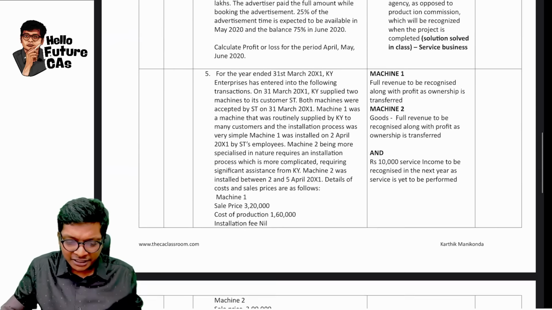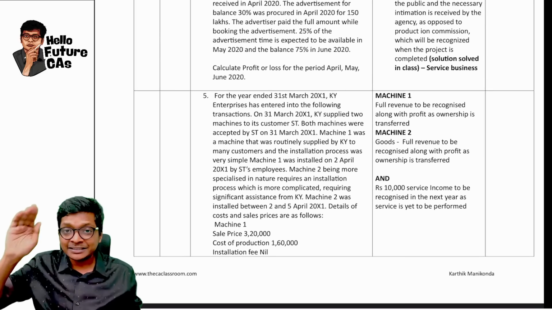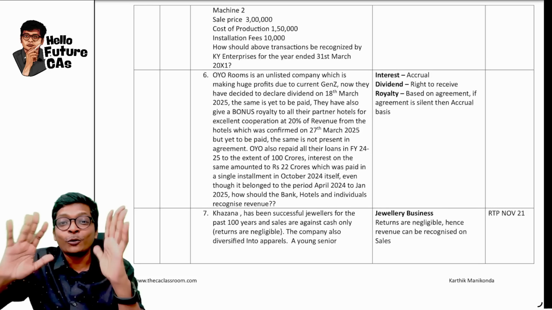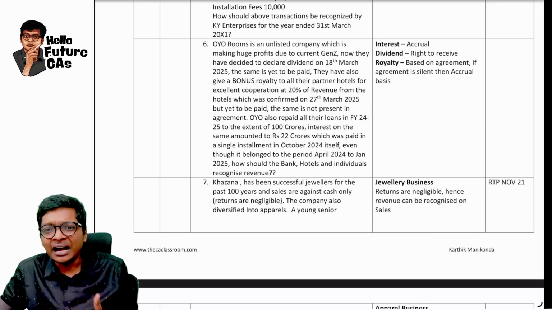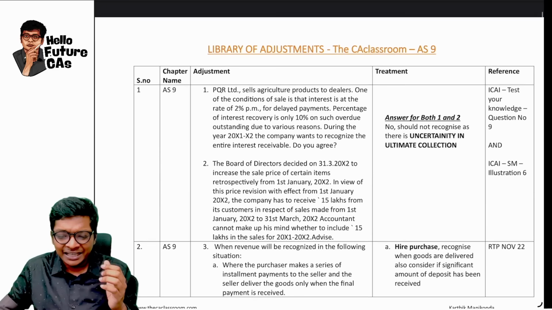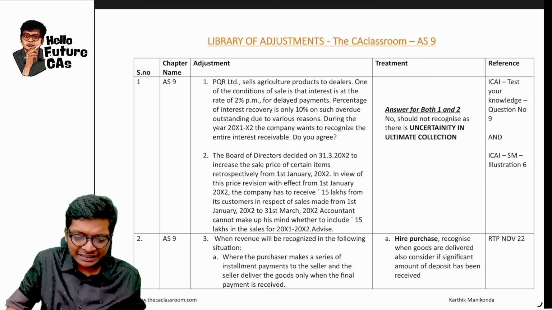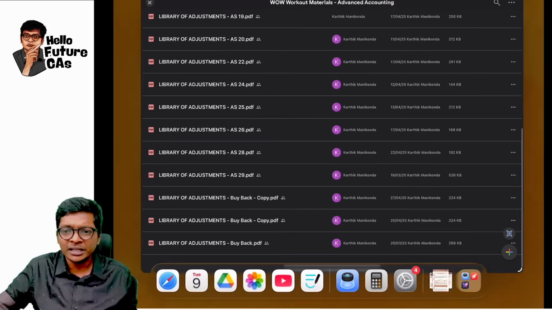Fourth question, if you see, is basically Star Sports. Fifth question is basically the study mat question again. Sixth question is OYO rooms, everybody's favorite OYO rooms question created. Seventh question, Kazana jewelry, RTP November 21. And then all these questions will be in such a way it covers all the unique adjustments in AS9. And that is how it's there for all the other topics over here, guys.